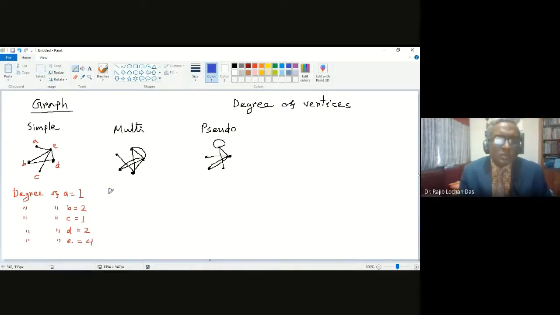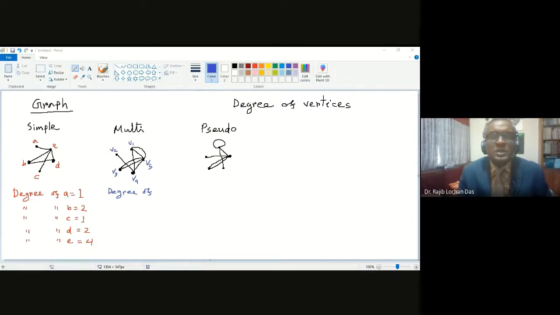If I talk about the degree of vertices here, we need to know the degree of which corner, which point, so we need to have names. Say this is V1, vertex 2, vertex 3, vertex 4, and vertex 5. So I am giving 5 names: V1, V2, V3, V4, V5.